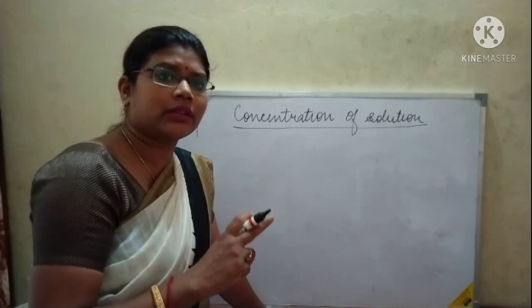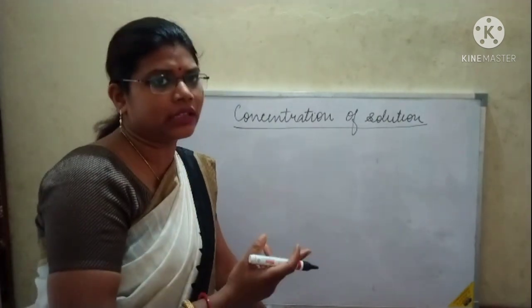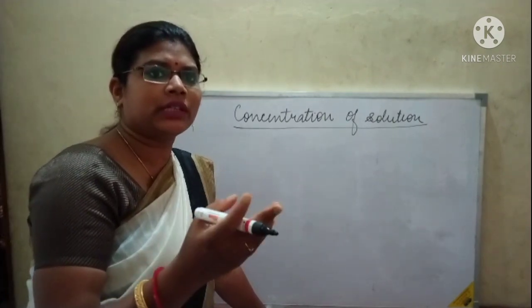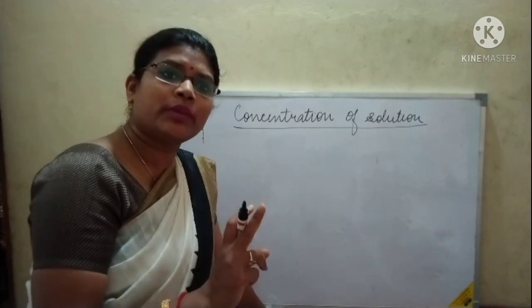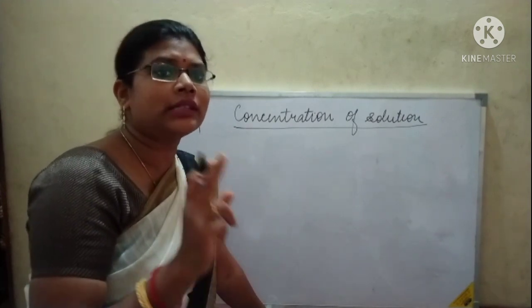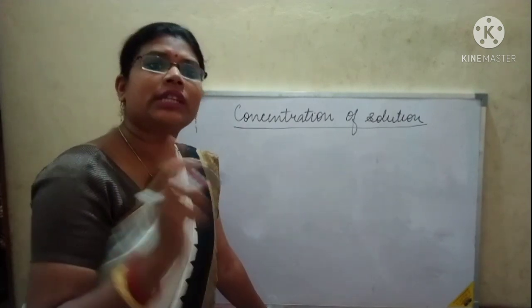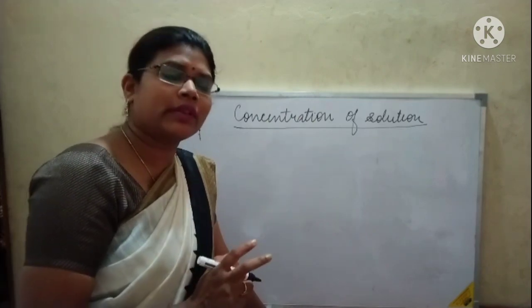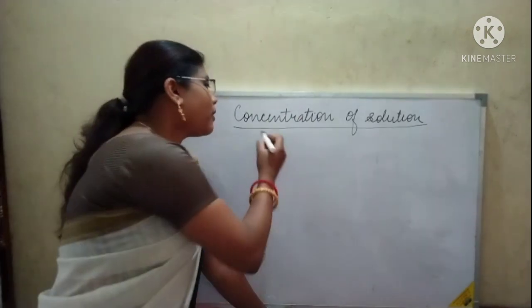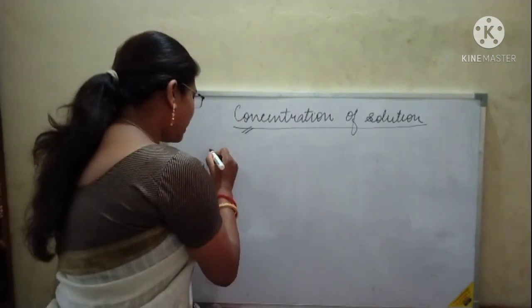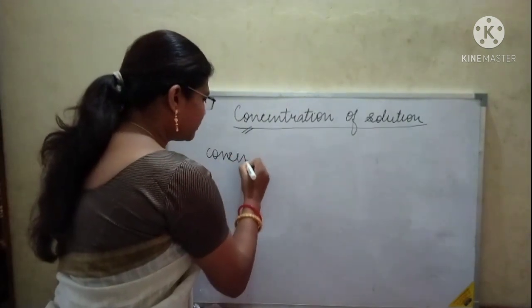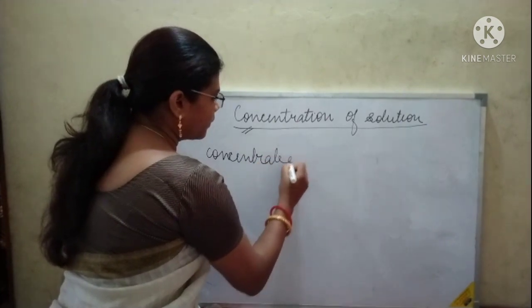So this can be classified into concentrated acid and dilute acid. We call an acid a concentrated acid when the amount of acid is more and the water is less. That means a high concentration of acid is there.